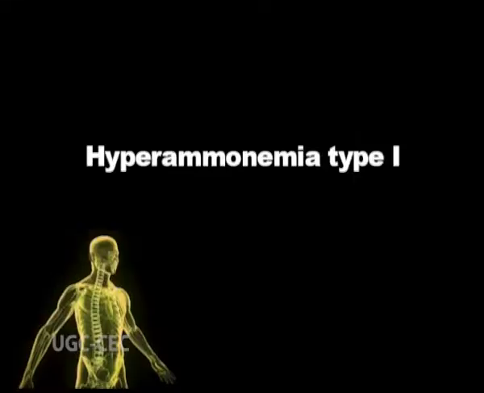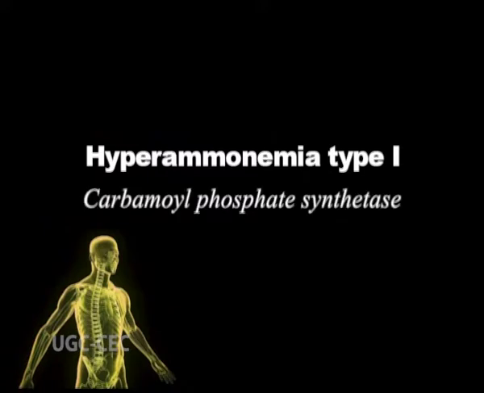A blockage in any of the steps of the urea cycle has serious consequences as there is no alternative pathway for the synthesis of urea. Some of the defects of the urea system are: 1. Hyperammonemia type 1. The deficiency of carbamyl phosphate synthetase 1 causes hyperammonemia, that is, high concentration of ammonia.